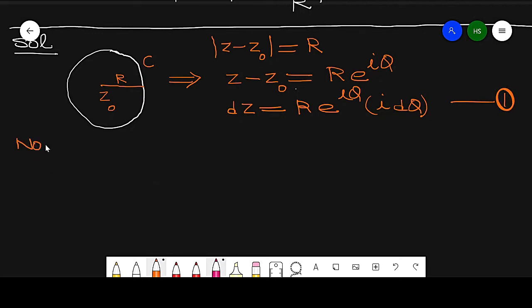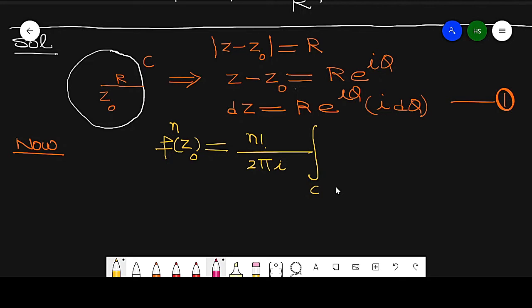Now to my result. We know that from the Cauchy integral formula of nth order, the nth derivative of the function at z0 is equal to n factorial over 2 pi iota, integration around C, f(z) dz over (z minus z0) raised to power n plus 1. So this is the Cauchy integral formula.